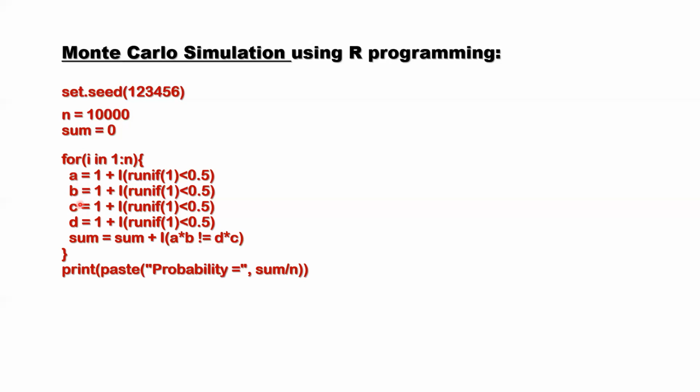Now, after we have the values for A, B, C, D, we need to check if A times B is not equal to D times C. Only if this is true does the linear system have a unique solution. If this is true, it returns the value 1, so we keep counting.